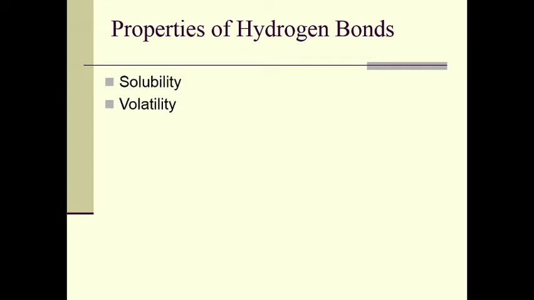Next property is volatility. As the compounds involving hydrogen bonding between different molecules have higher boiling points, they are less volatile. Another property of hydrogen bonds is viscosity and surface tension. The substances which contain hydrogen bonding exist as associated molecules, so their flow becomes comparatively difficult. They have higher viscosity and high surface tension.